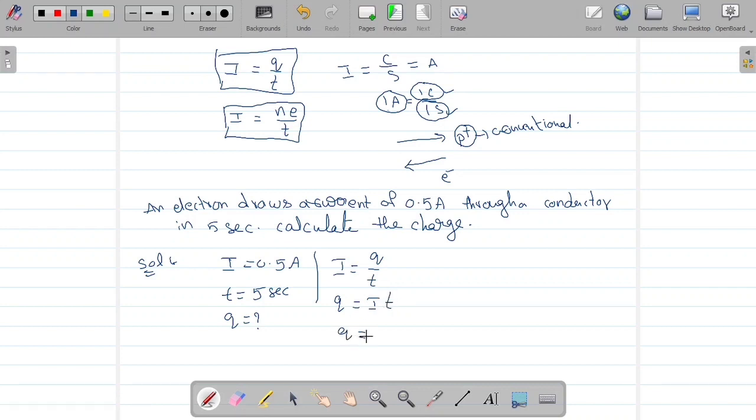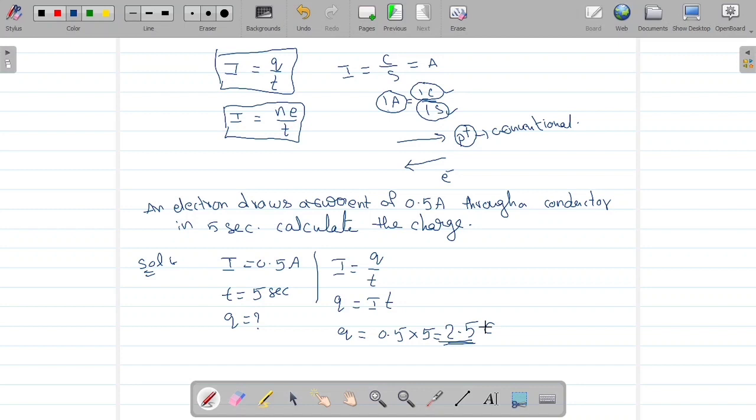Then q equals 0.5 into 5. How much will be 0.5 into 5? It will be 2.5. What are the units of charge? Coulomb. So 2.5 coulombs of charge will be there.